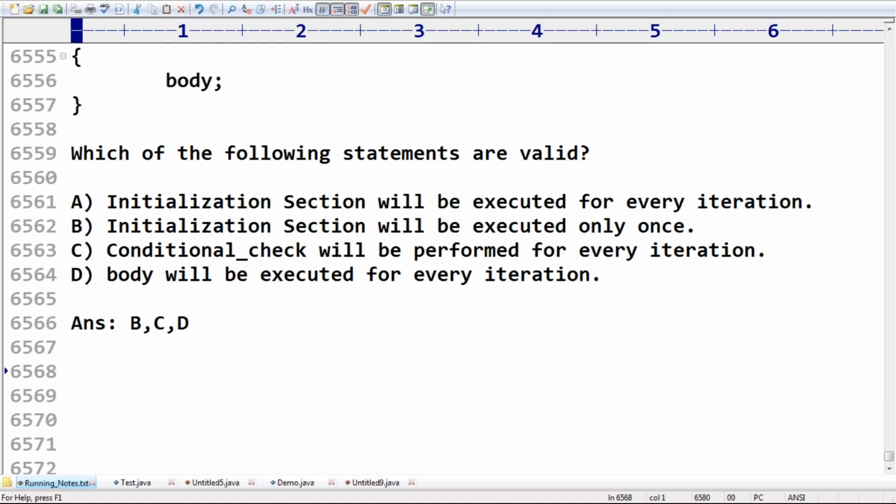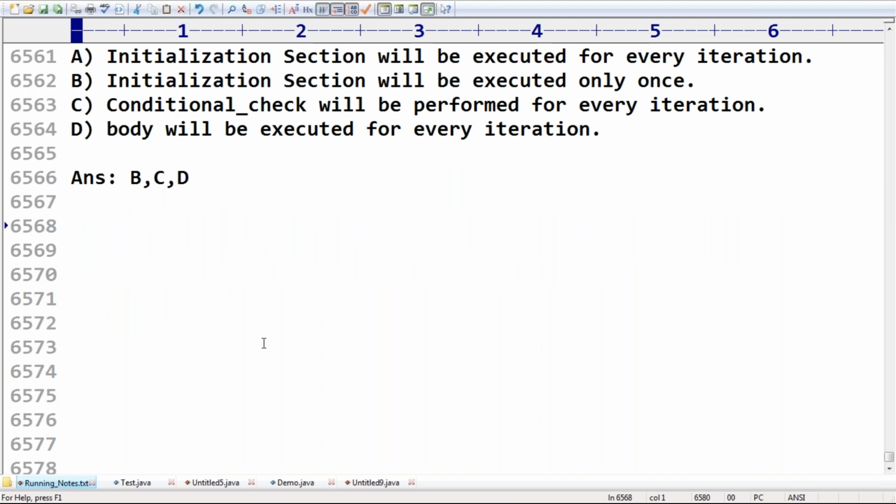Okay, Vishnu, good. Now, my next point, listen very carefully about this one. The initialization section: how many times will it be executed? Only once, we just covered it already. It will be executed only once.